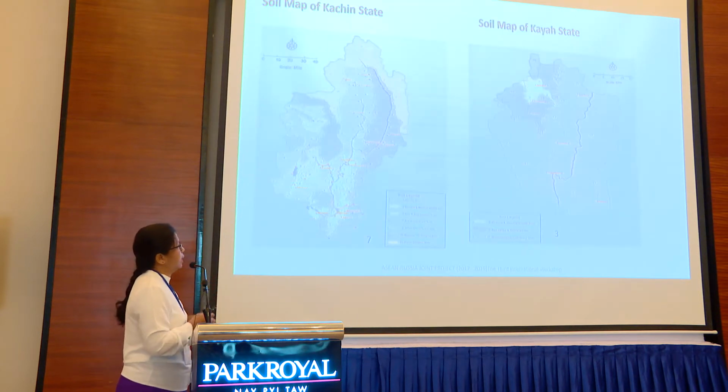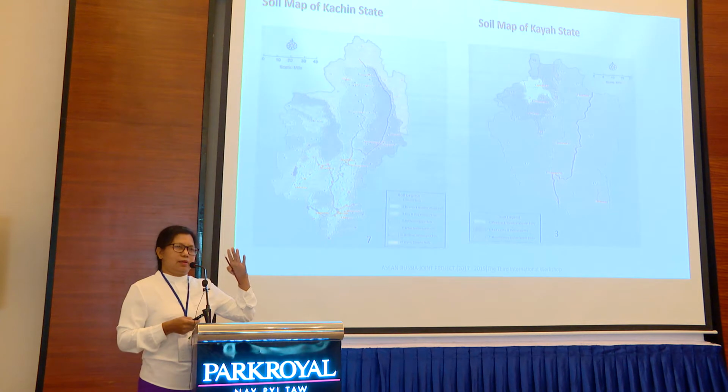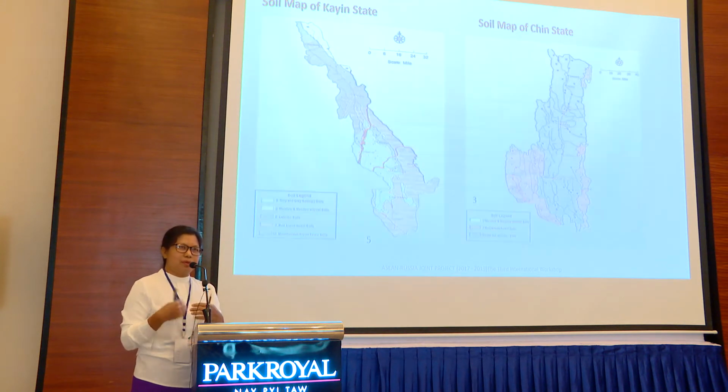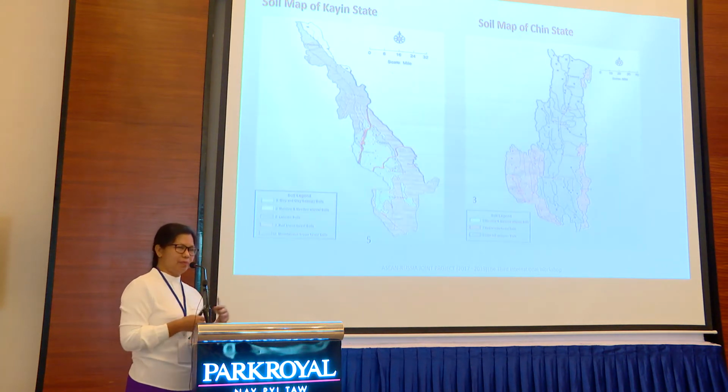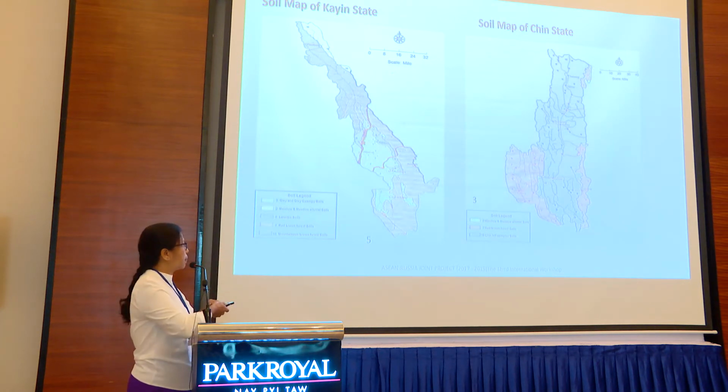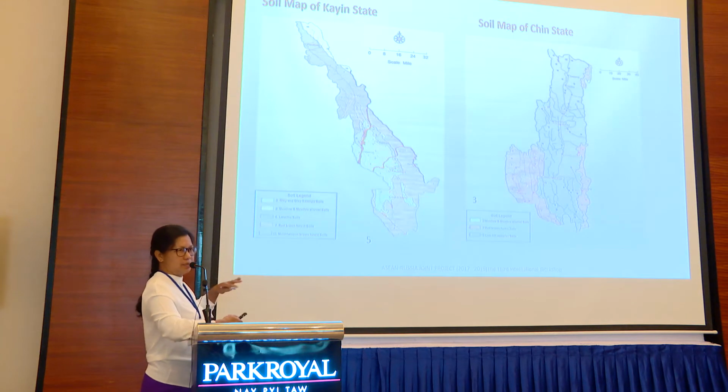We have soil maps of the different states and regions. We have 14 different state and region maps, and now we have already built the Nay Pyi Taw one, which is coming up. But I only show the old soil maps of the 14 states and regions. This is Kayin State, where you can see 5 soil types, and also the map of Chin State, where you can see 3 soil types.